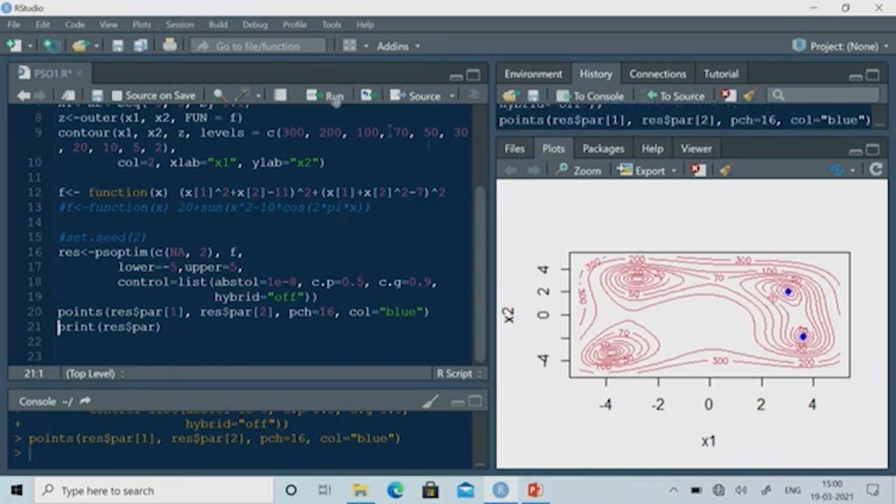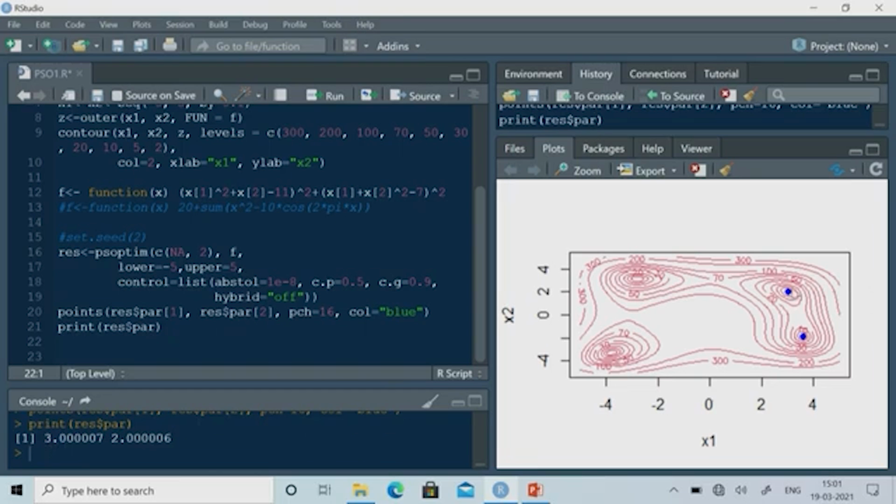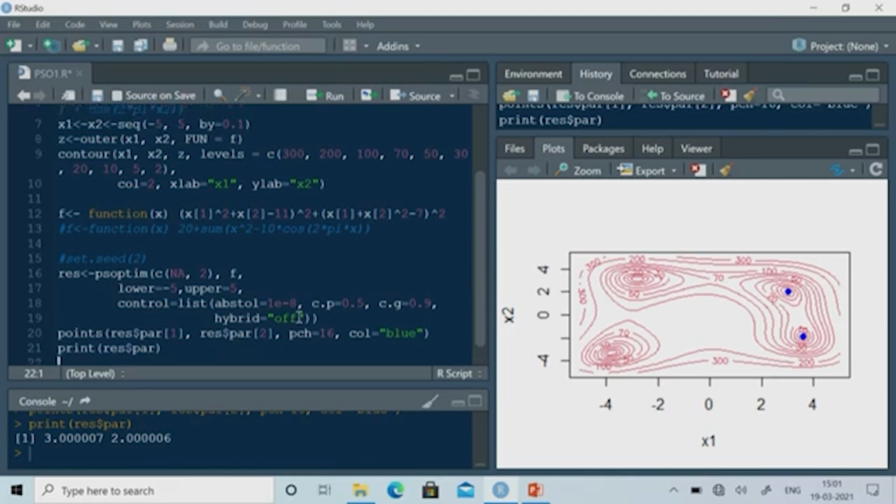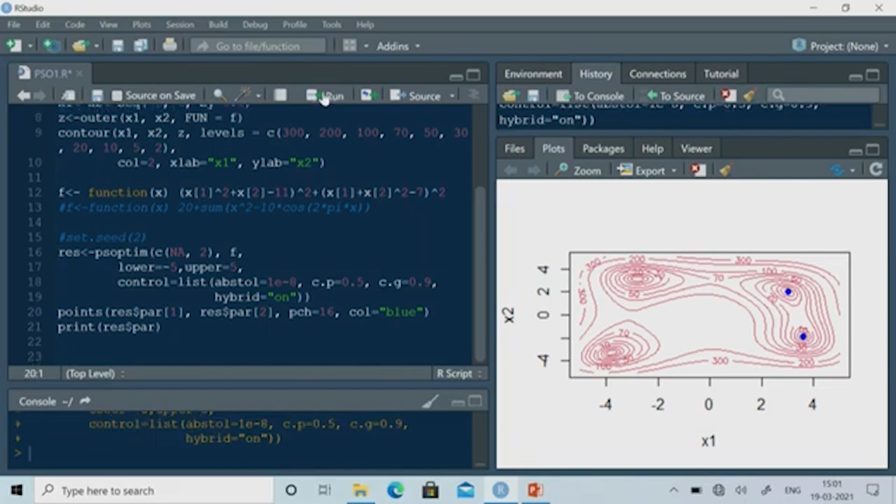Yeah. So, this time you just see I am getting this solution, and this solution is 3 and 2, but I am getting 3.007 and 2.00 something like that. So, what I can do basically, I can also use hybrid. Okay. So, if I use hybrid, suppose this is hybrid on, then I am getting this solution. So, in that case there will be some refinement.